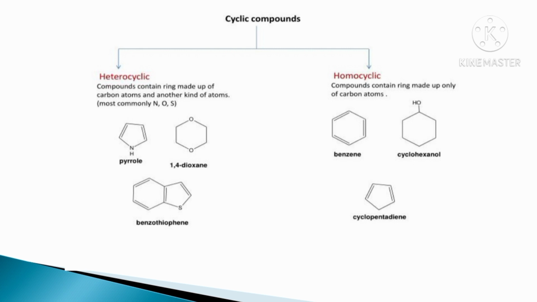For example, pyrrole. Homocyclic means the compounds containing a ring made up of only carbon atoms. In the benzene ring, there are all carbon atoms, 6 carbon atoms. In cyclohexanol, the ring contains 6 carbon atoms.